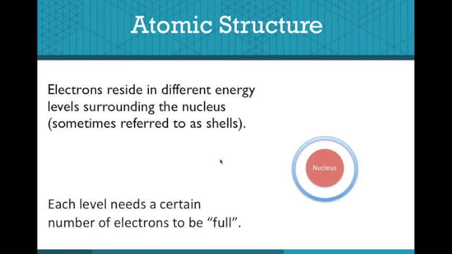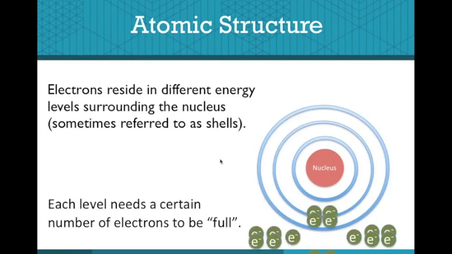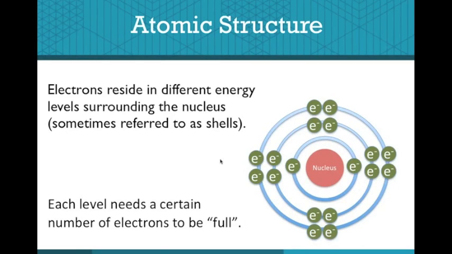Each level needs a certain number of electrons to be full. The innermost level needs 2 to be full. The second level from the inside moving outward needs 8, and so does the third. Once these shells are full, they do not lend themselves to bond with any other element or accept electrons or give up electrons to any other element for the purpose of bonding. This is why helium does not bond with other elements, because all of its shells are full.